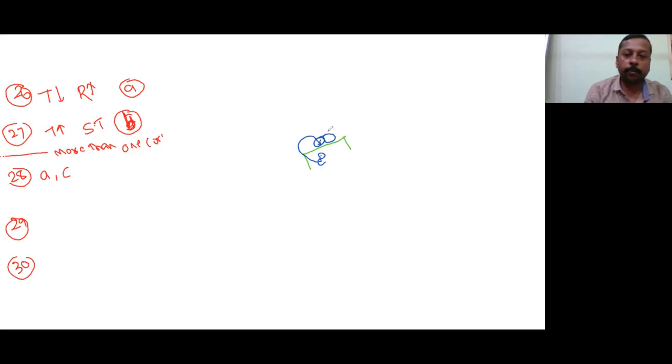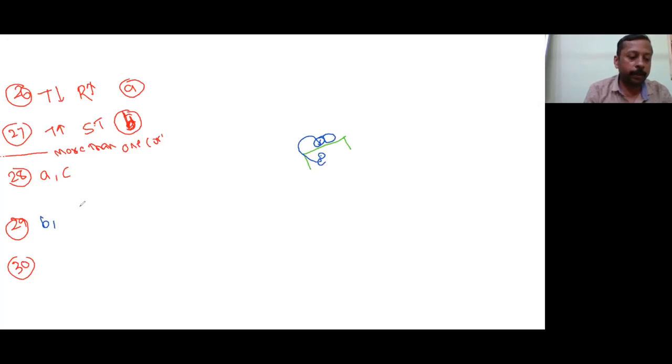Then regarding this, what are the correct statements? More than one correct are possible, so you have to be very, very careful. O2 is physisorbed? See, there is a transfer of electron, meaning chemical bond. So A cannot be correct. Heat is released. That is called the heat of adsorption. Therefore, B option is correct.